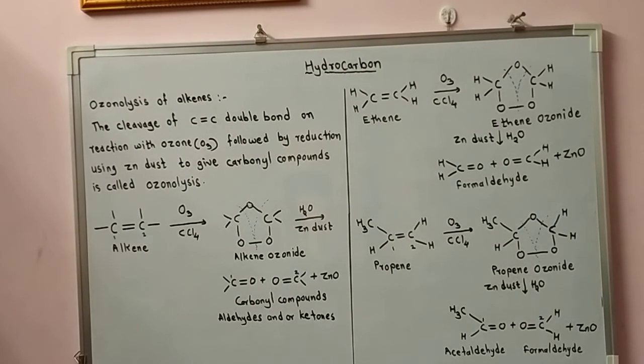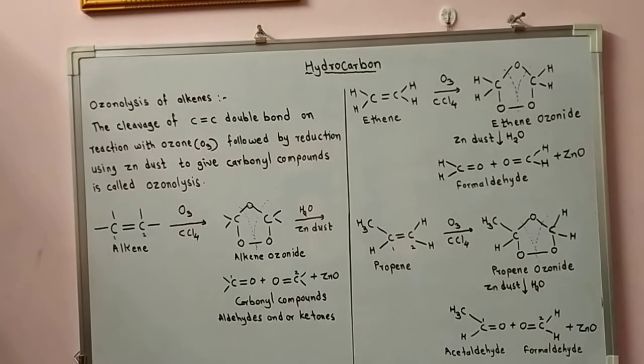So from the product, knowing the number and arrangement of carbon atoms in aldehydes and ketones, if ketone is produced, we can identify the structure of the original alkene. For example, here two molecules of aldehydes are formed. One is acetaldehyde and the other is formaldehyde, from propene.